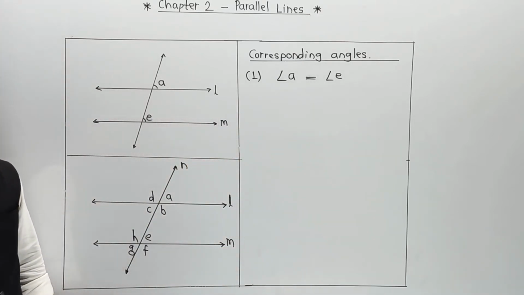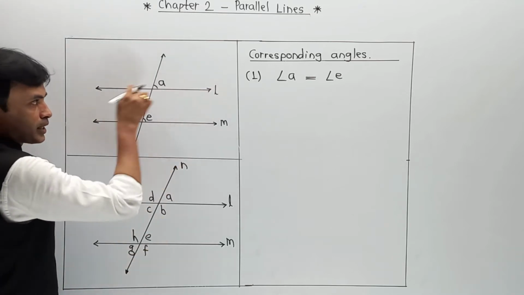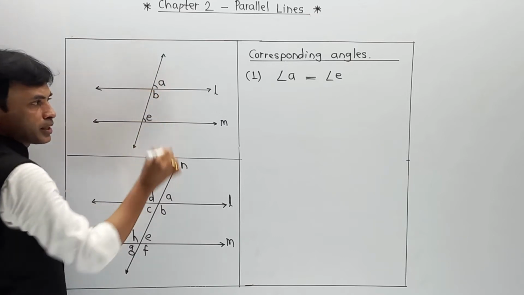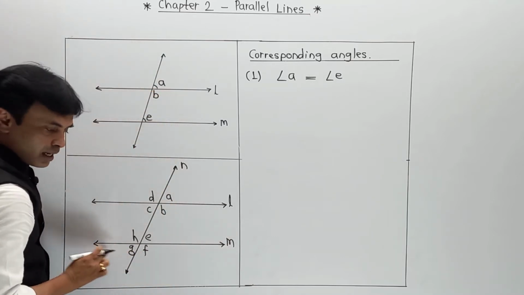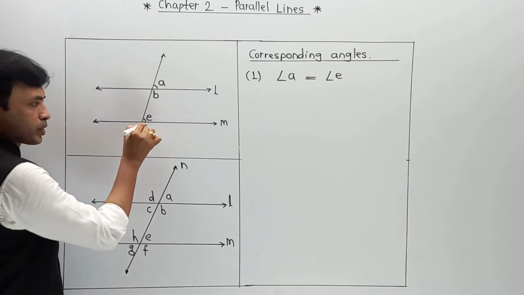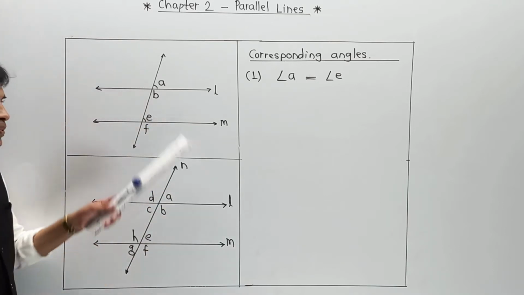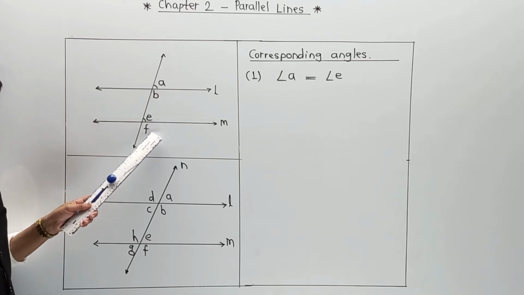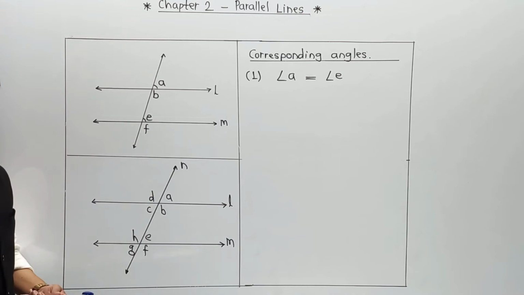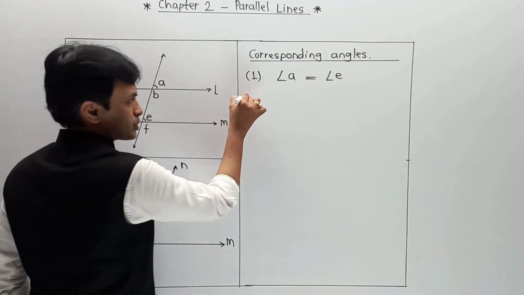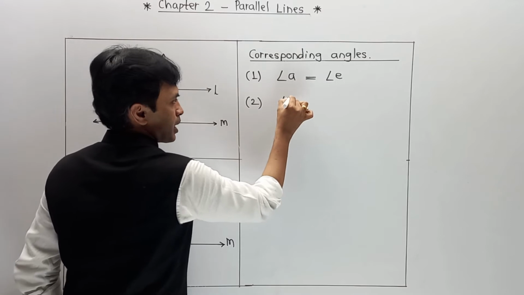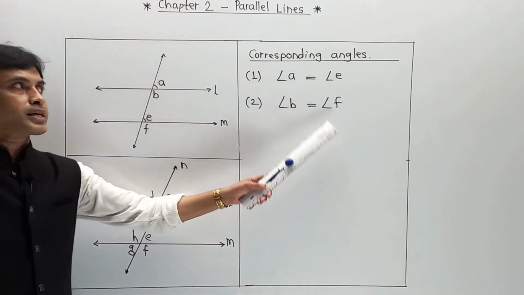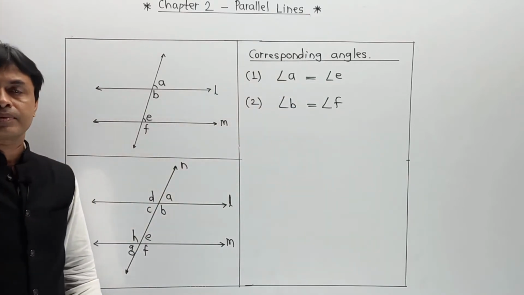Now the second part: below line L, I am going downstairs, meaning your angle B, and below on line M there is F. So angle B corresponds to angle F, and this is the second pair of corresponding angles. So the second part is angle B equal to angle F, and it is nothing but the second pair of corresponding angles.